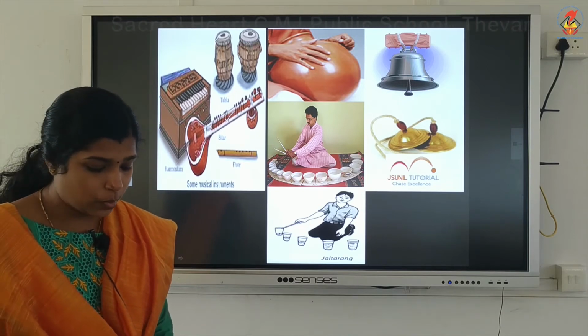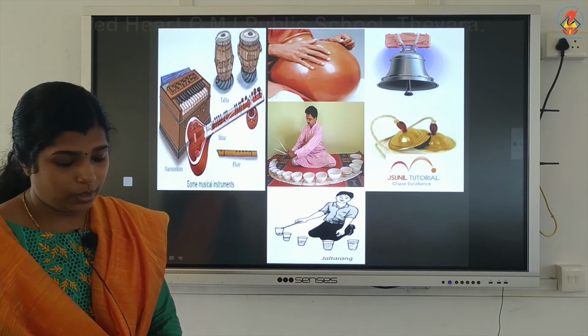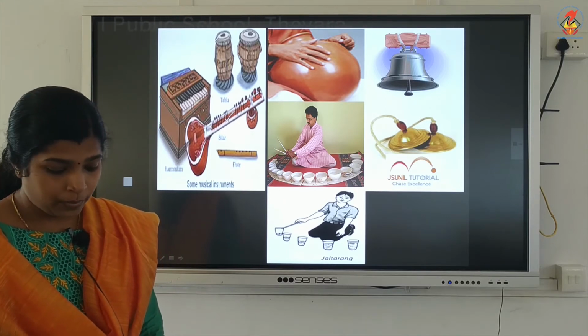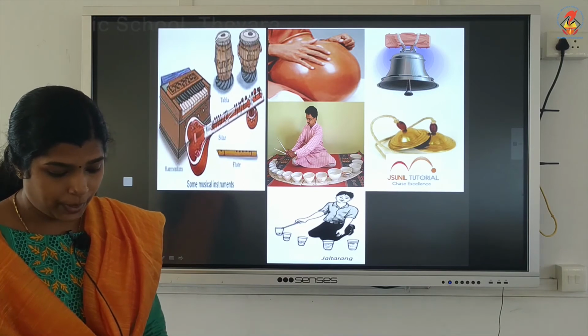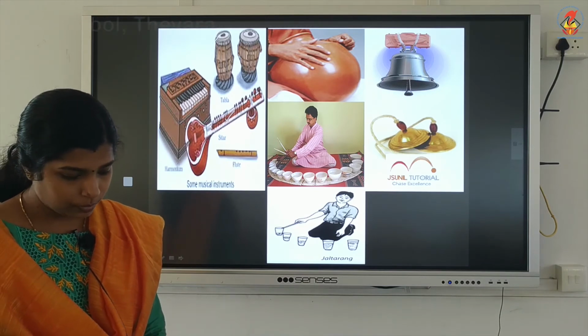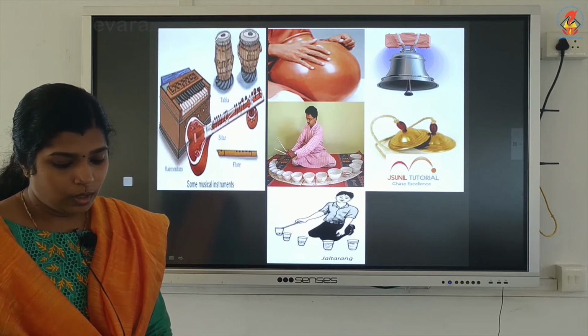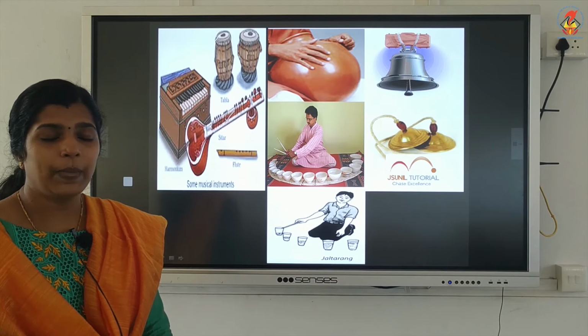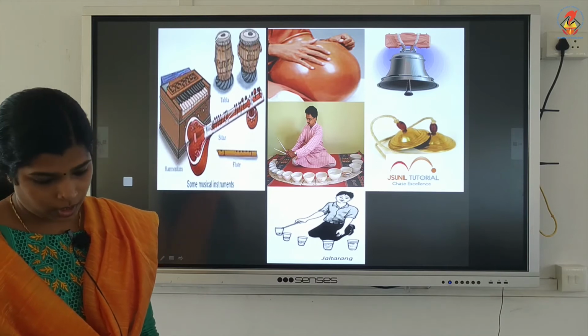In your textbook, so many things are given, that is Activity 13.1. You are asked to strike a pan with a stick. When you strike the pan with a stick, it will produce sound.